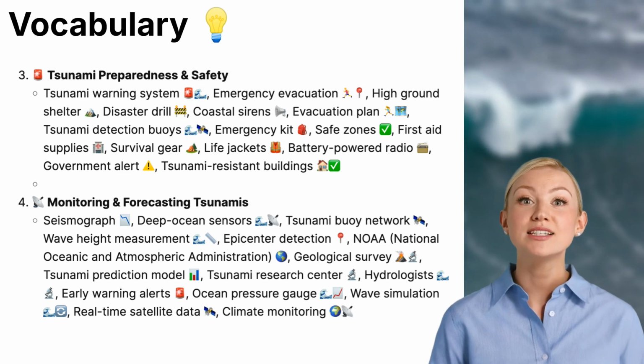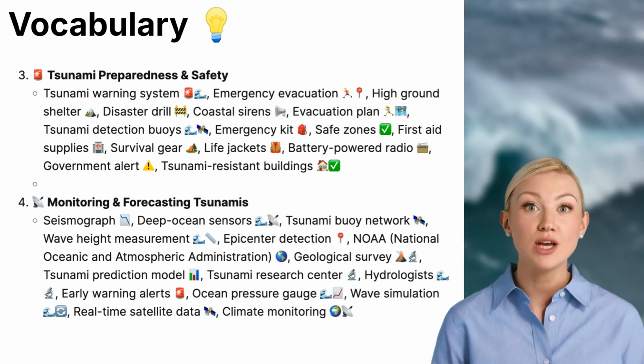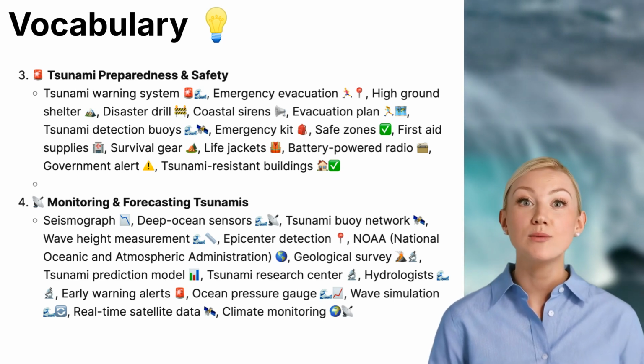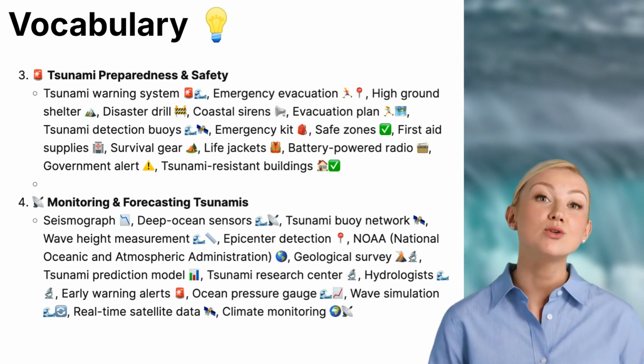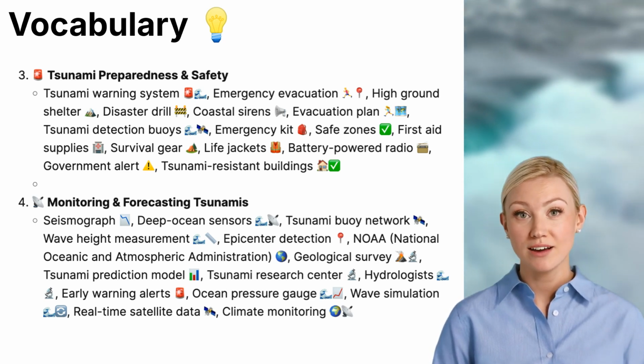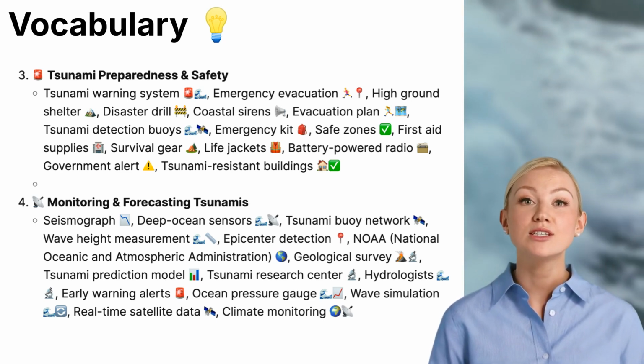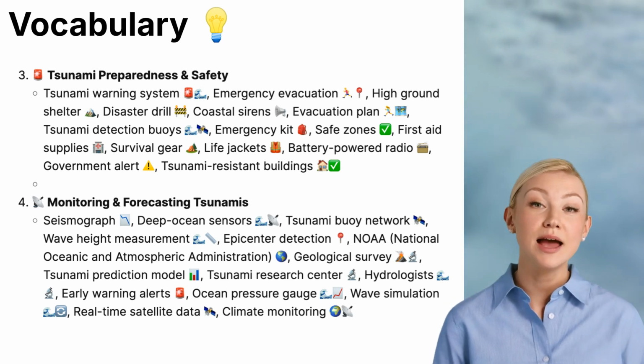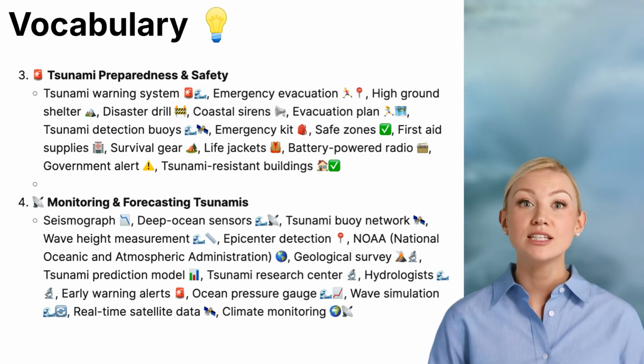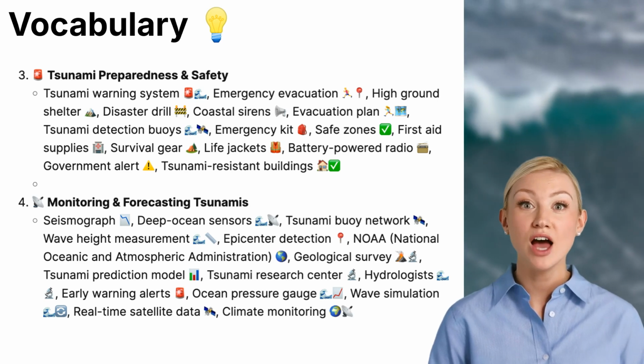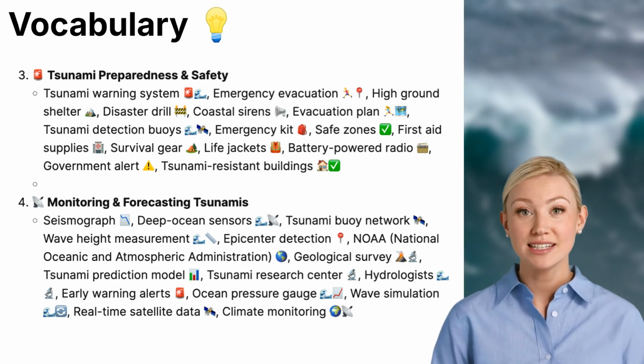Tsunami detection buoys, floating devices in the ocean that monitor for tsunami activity. Emergency kit, a bag containing food, water, medical supplies, and other survival essentials. Safe zones, areas designated as safe from the impact of a tsunami. First aid supplies, bandages, medicine, and other items needed for medical emergencies.